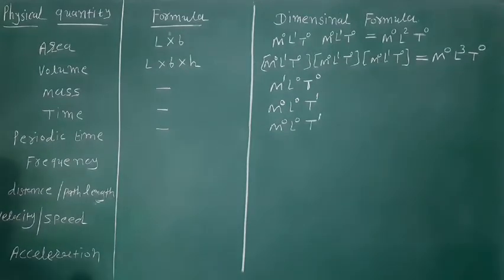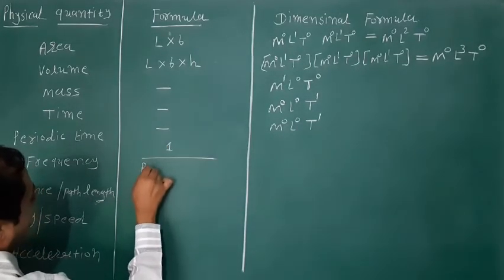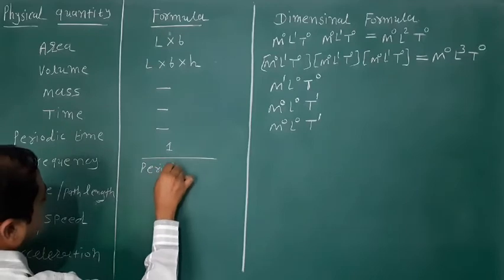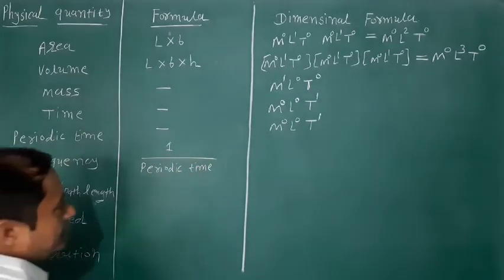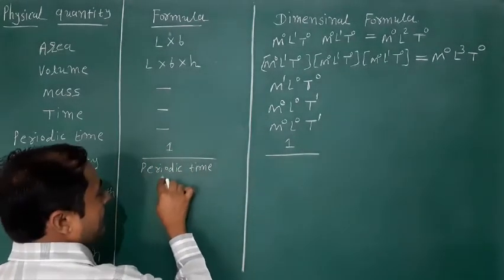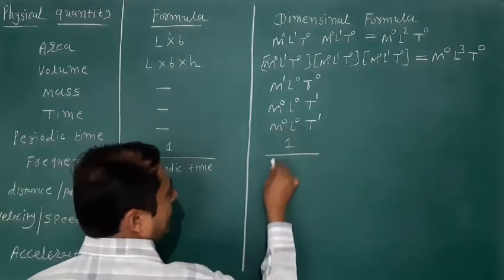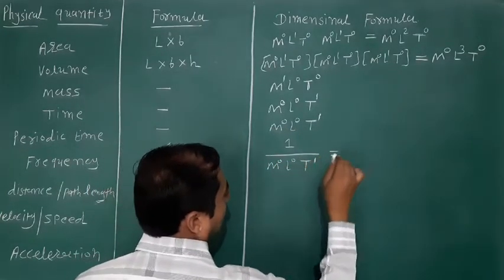Okay. The next physical quantity is frequency, and its formula is 1 upon periodic time, means 1 upon the dimension formula of periodic time, which is M0, L0, T raised to 1.